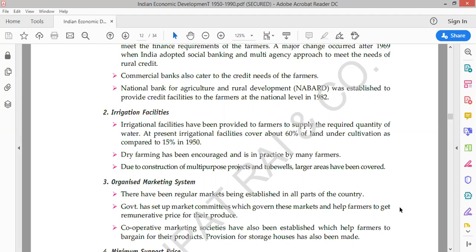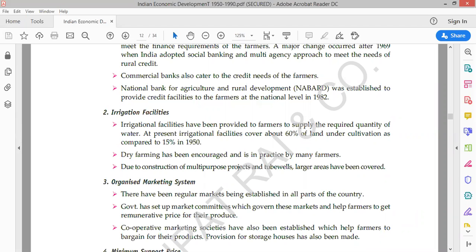Even dry farming is being encouraged and practiced by many farmers. Farmers are being told they should go for dry farming also. We all know about dry farming, where we can cultivate without water or with less use of water. So this was also focused on.